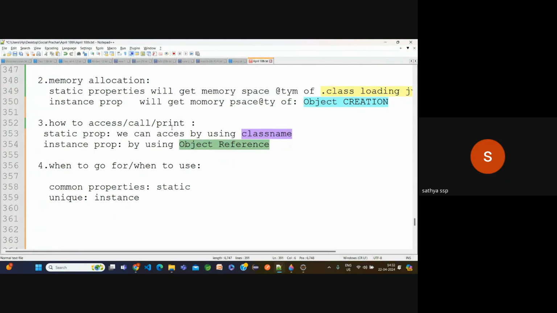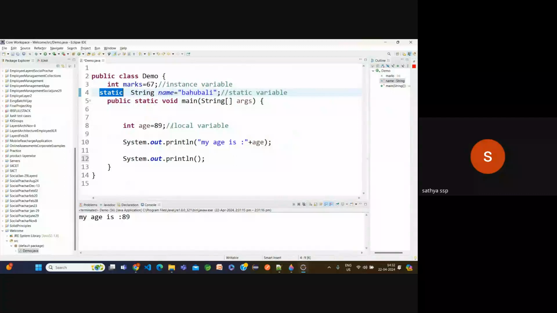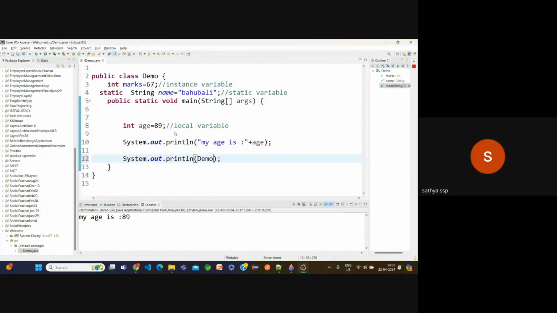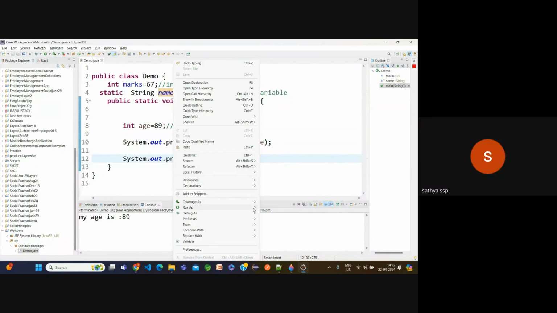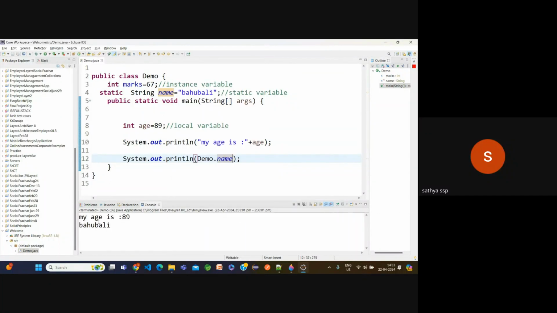By using the class name. What is the class name here? Demo. Now Demo dot name, the variable. Now Control S, right click, run as Java application. Now we are going to get Bahubali.